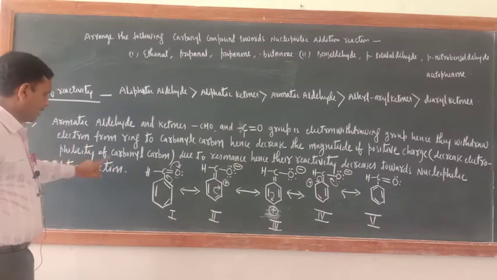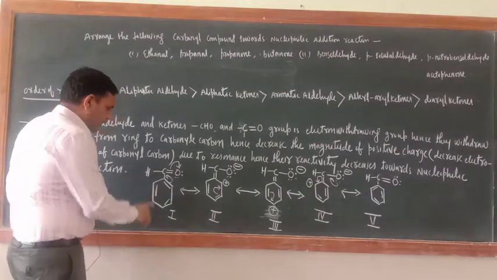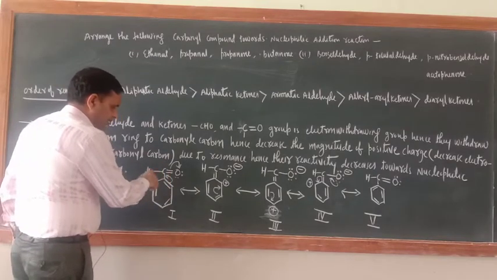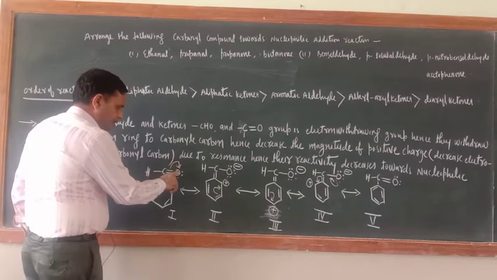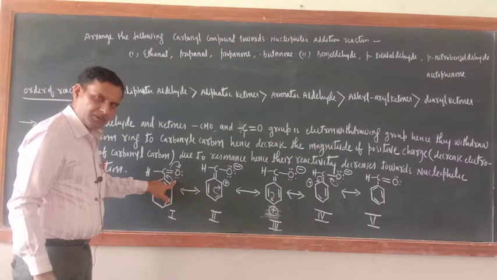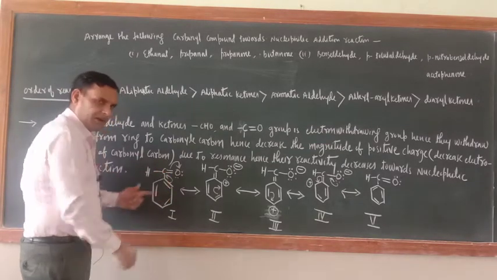Just see, this is benzaldehyde. This is the first structure. Now oxygen is more electronegative than carbon, so this electron will be shifted towards this side, the pi electron of C double bond O. Okay, so now ring electrons will go towards this side one by one.